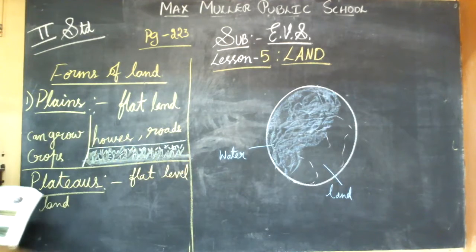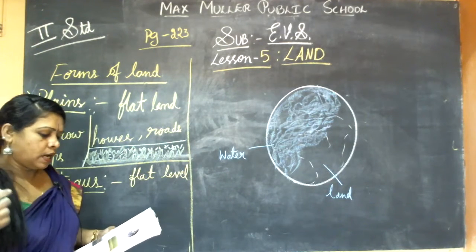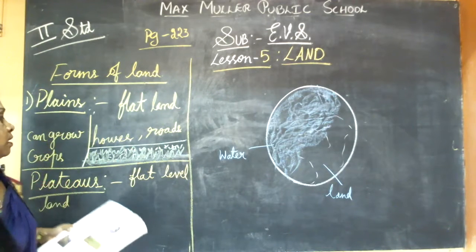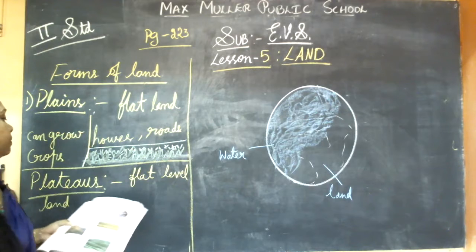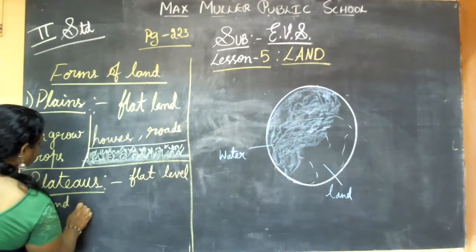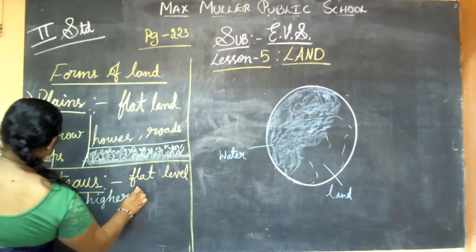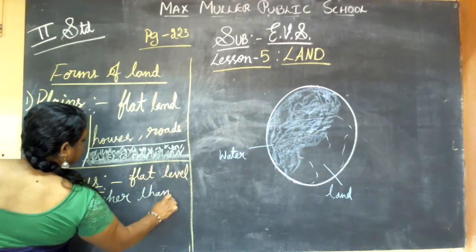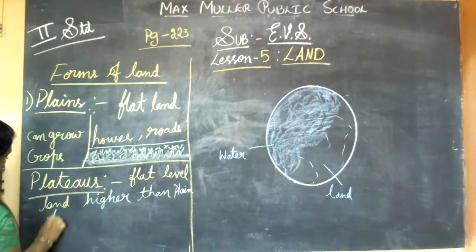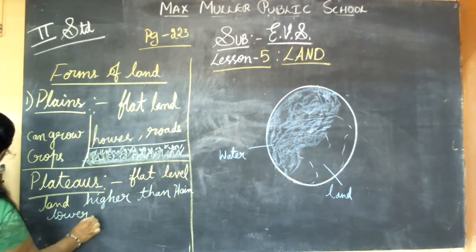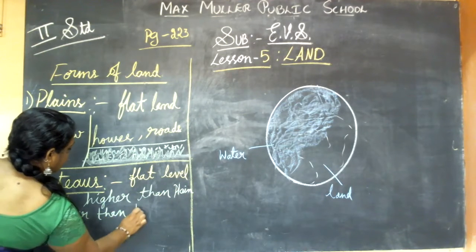Now here, a plateau is also a flat level land, a little higher than a plain. A little higher it will be, but lower than a hill. This will be flat level land, higher than plain, lower than hill.